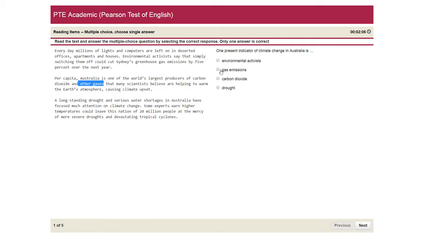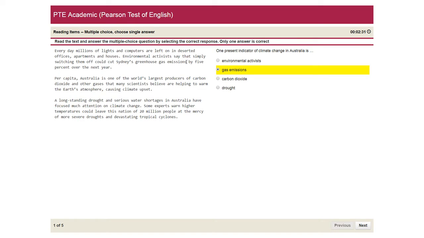So you need to go with gas emission, because in the first paragraph we also find that they talk about Sydney's greenhouse gas emission. It is saying that if we cut off the lights and computers in offices, we can reduce the greenhouse gas emission.